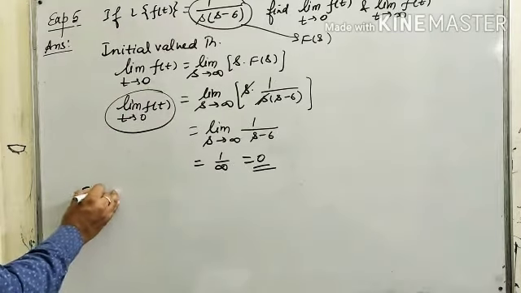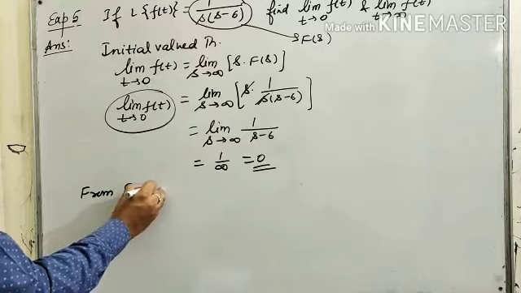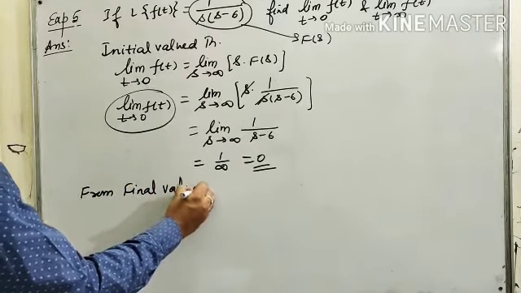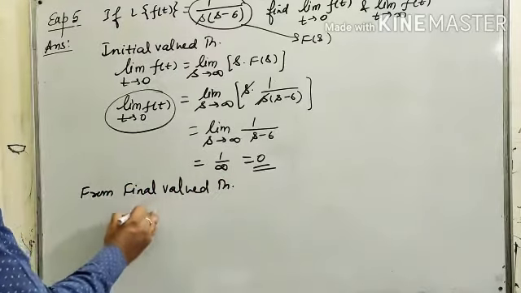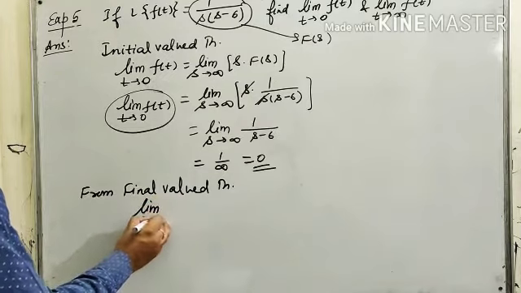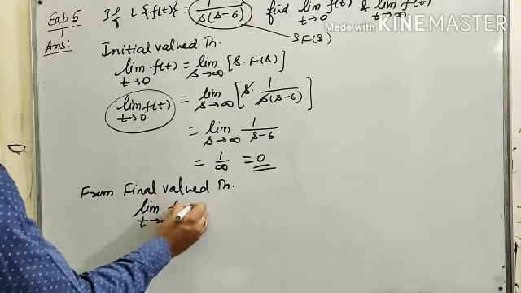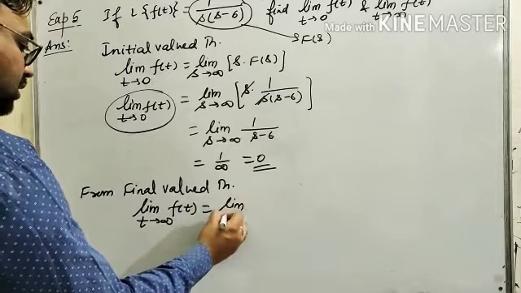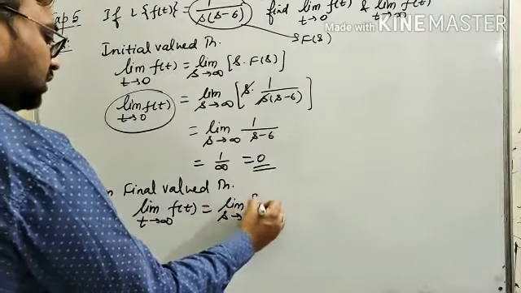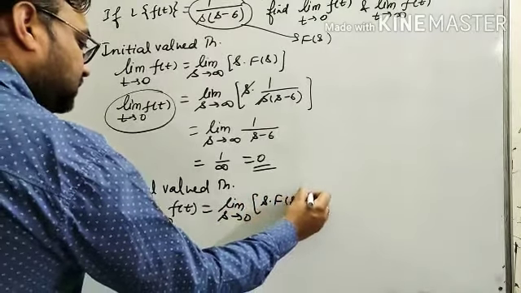Again from final value theorem, limit t tends to infinite f(t) is equals to limit s tends to 0 s into F(s).